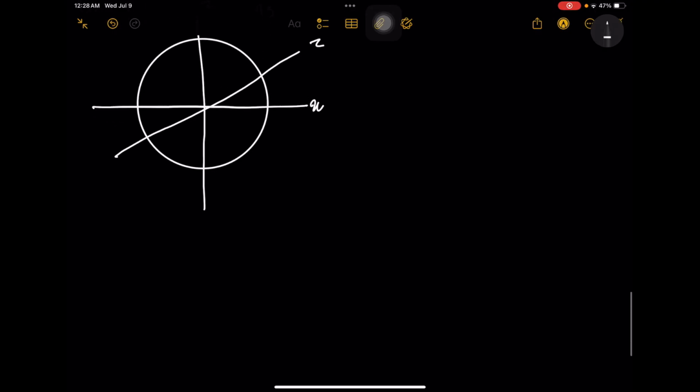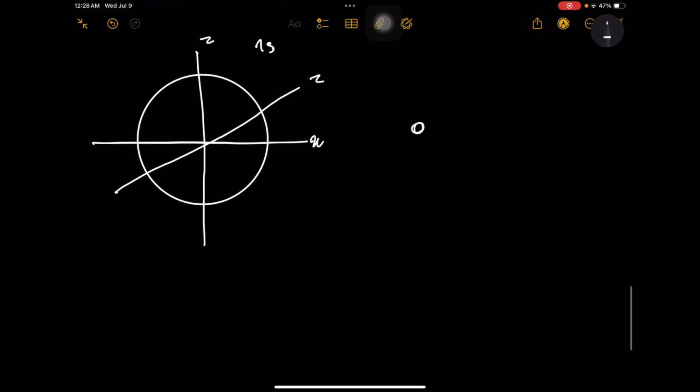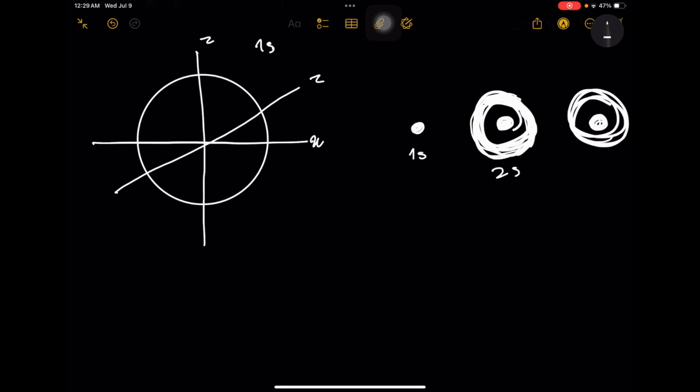So for example, this one is our 1s. This one, again same size, but there's another circle here, and this one is 2s. Again, same size, and this one is 3s.